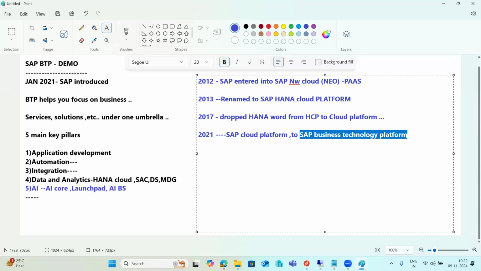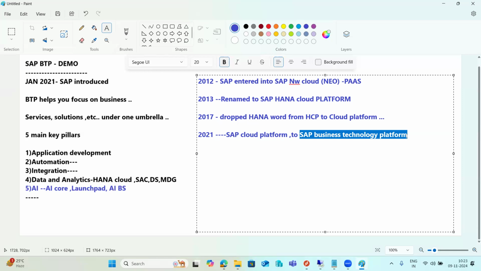So to better represent their name and their brand in the market and to customers, SAP decided to rebrand their platform to the BTP, Business Technology Platform, right? This new name will help customers understand that this platform is not limited to the cloud. It also includes various technologies and various services. It's not only cloud related, many things they are providing on the BTP side, right? So that is the reason I think they have rebranded SAP Cloud Platform to the BTP, to better reflect in the market.